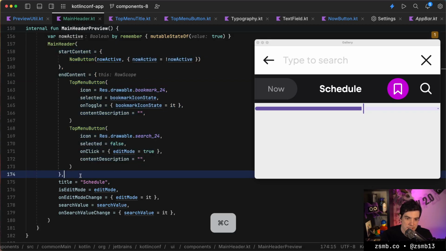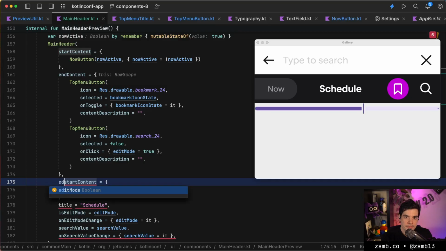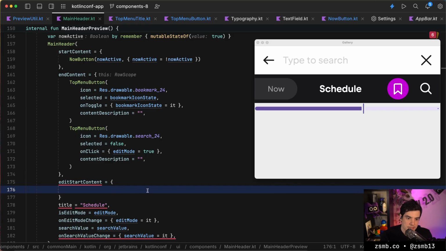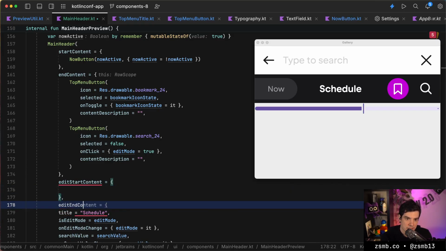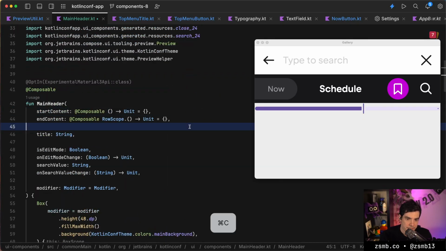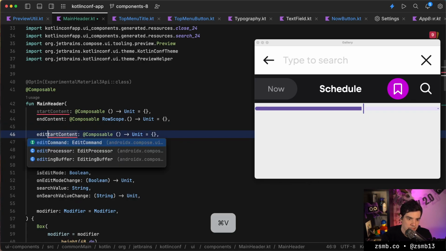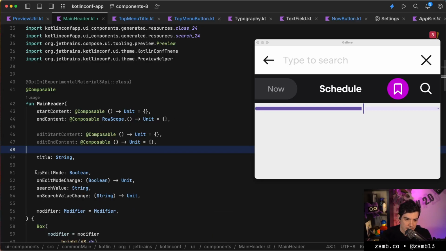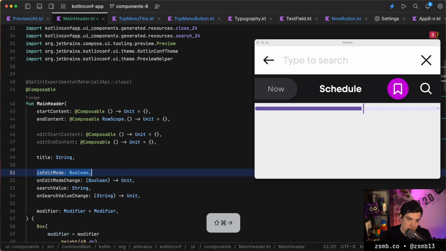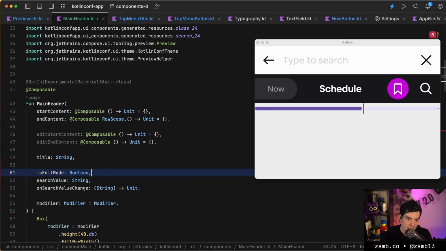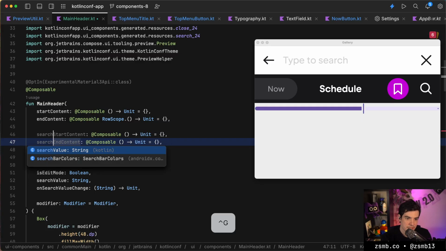So let's create two more slots for edit start content and edit end content, and create those as parameters. So next to the regular ones, we also want to have an edit variant of this and an edit variant of that. And then we no longer, well, we still need to know whether we're in edit mode, which isn't really edit mode. Edit is just bad naming here. This is just search.